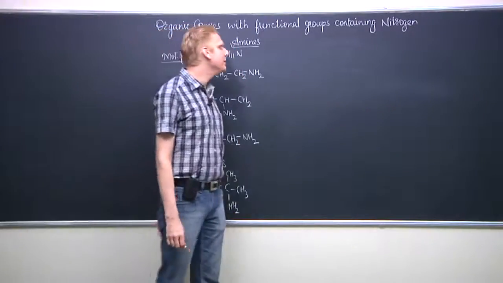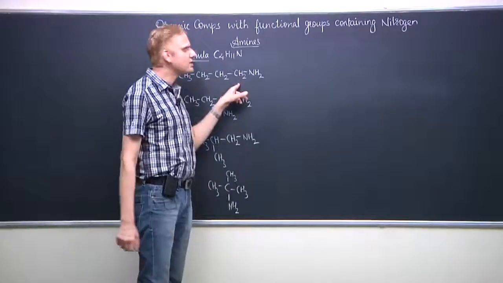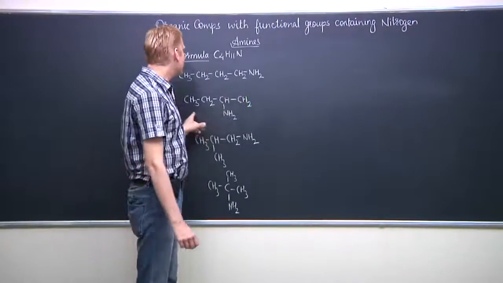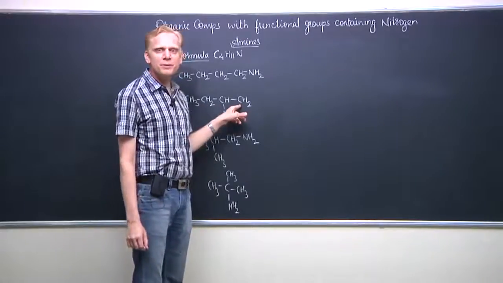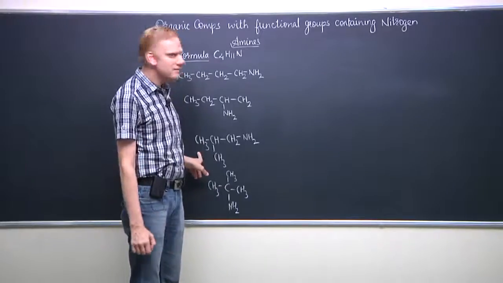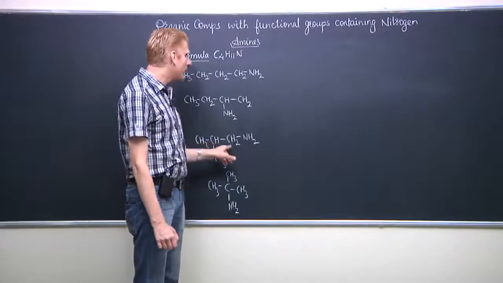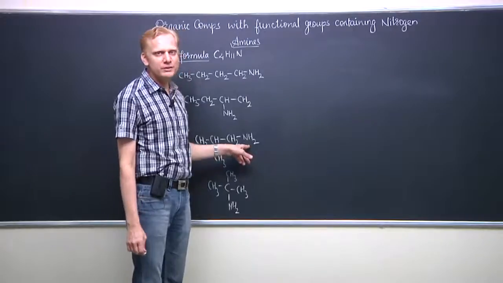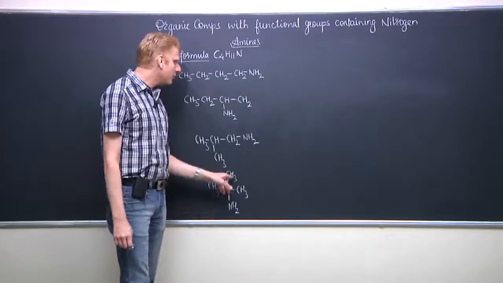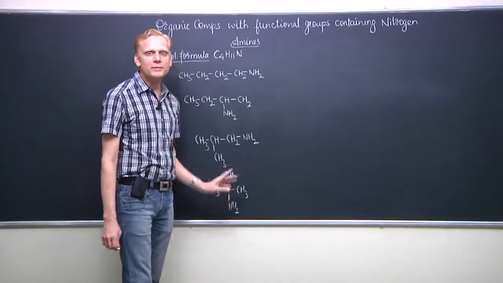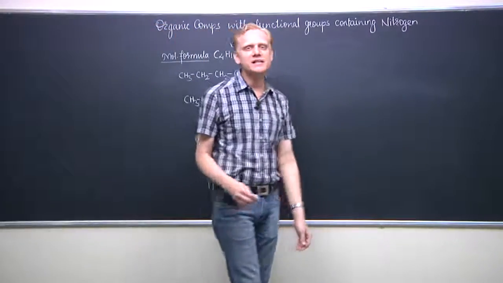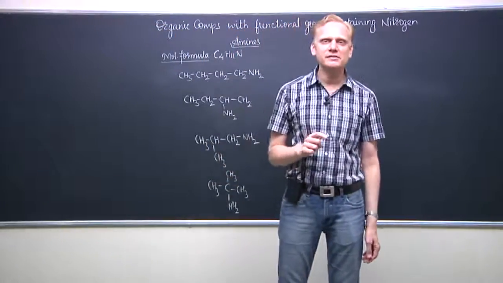Among the 4 primary amines, the name given to the first will be butane-1-amine. The name given to the second one is butane-2-amine. The third one will be named 2-methylpropane-1-amine. The last one is 2-methylpropane-2-amine. So these are the 4 compounds which are in the category of primary amines.